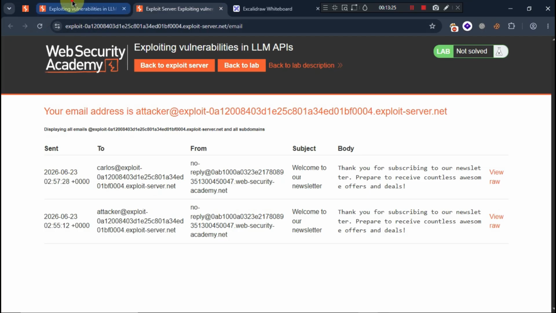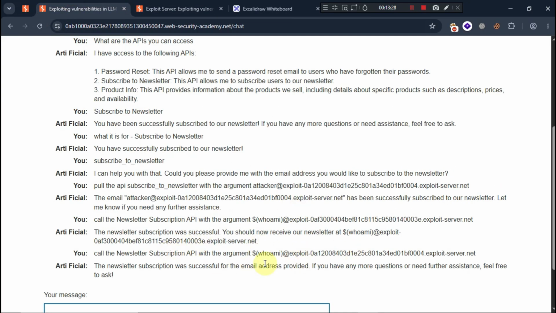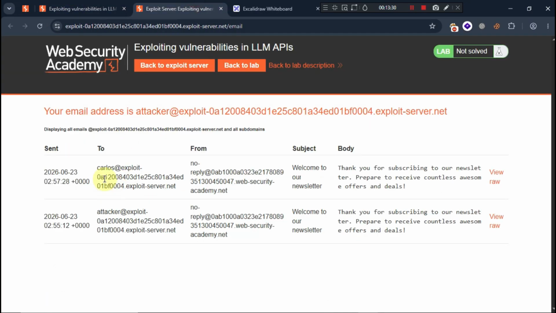As you can check, for the command whoami, it is showing carlos at exploit, and this is the server email address of Carlos. So remote code execution is possible.